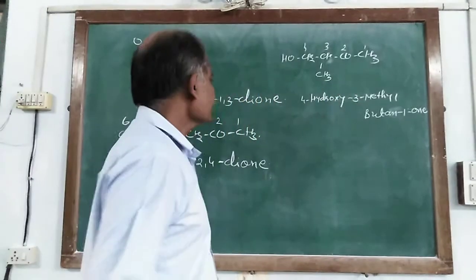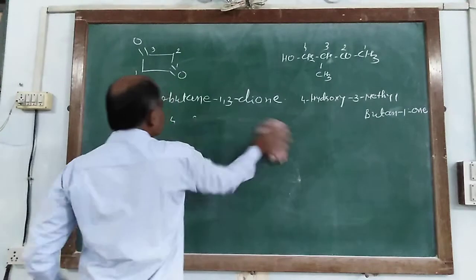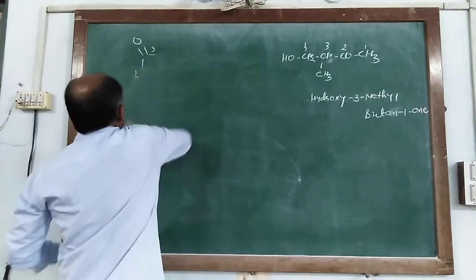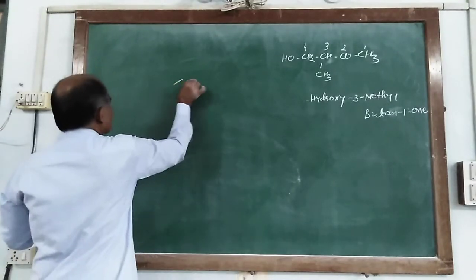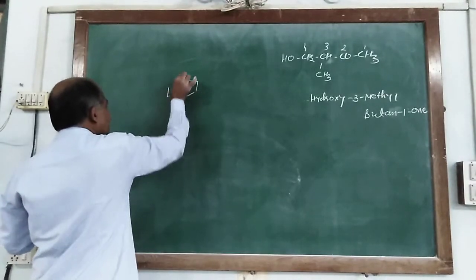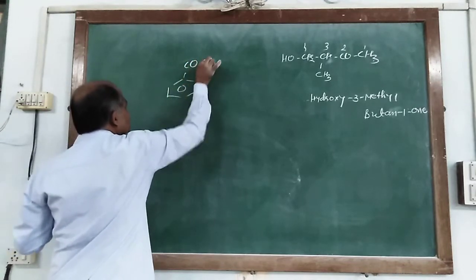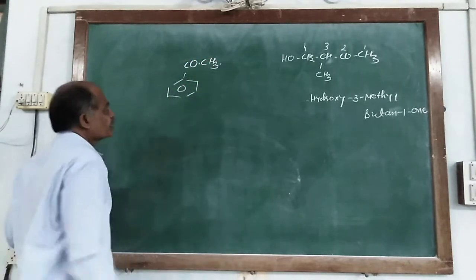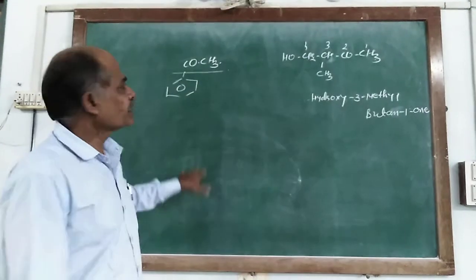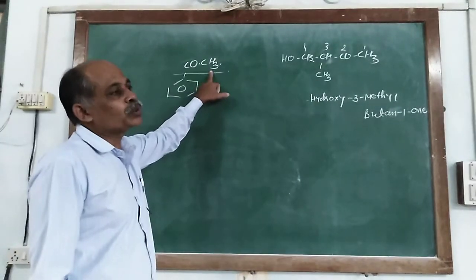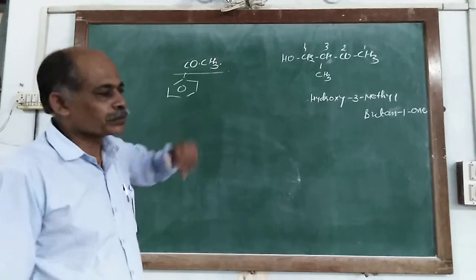And in the same way, if it is linked with an aromatic ring, say for example we take this CO CH3. At that time it shows it is the parent chain. In the parent chain there are two carbon atoms, so it is ethanone.